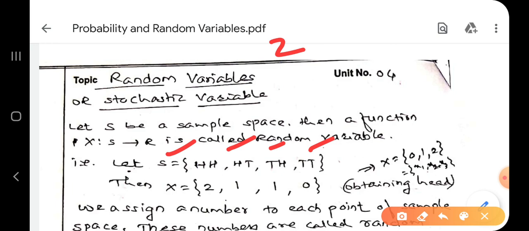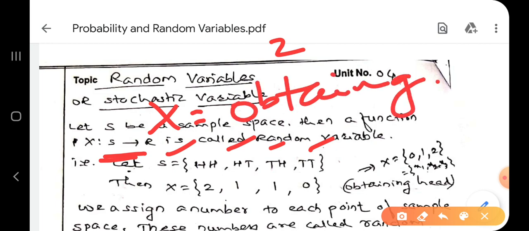Now I take my X. X is the random variable I have to take. So I select my X for obtaining head. In this sample space, if you see carefully, in the first one, how many heads are there? 2.